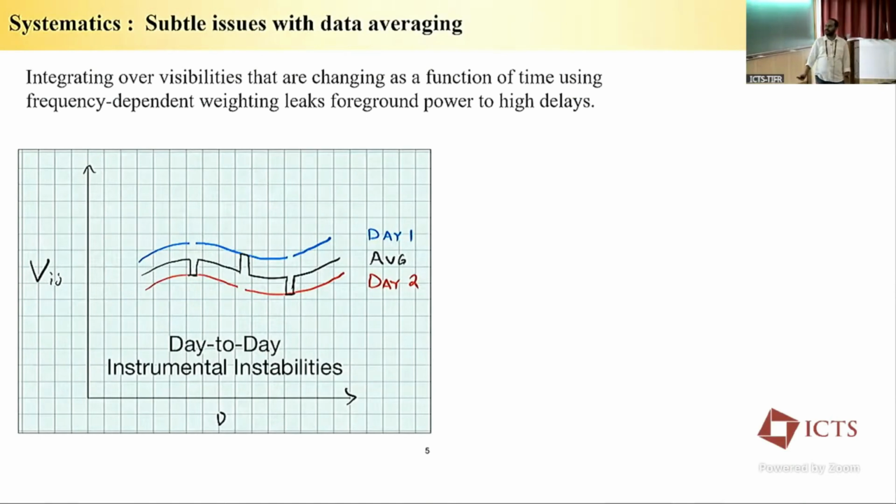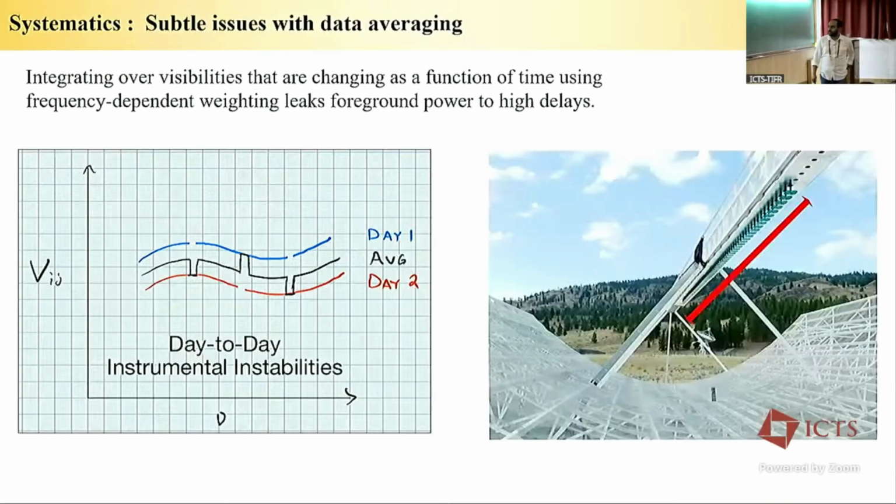What happens is that if you have day-to-day instrumental instability, so this is a toy example. If you have a gain variation as a function of day, then for one day you will get something like this, and on the second day, day 2, you will get something like this as a function of frequency. Now, your RFI mask is also complicated. When you take the average of that, you will get this black line. So this black line is basically saying that you are imprinting this sharp feature in your data when you just take a simple average. If you now do the Fourier transform, anyone can understand this sharp feature will leak power to high delay.